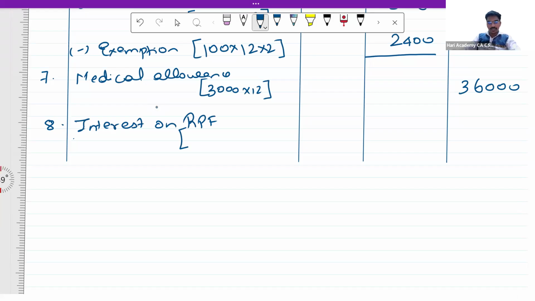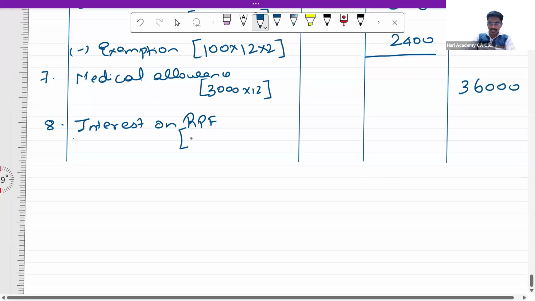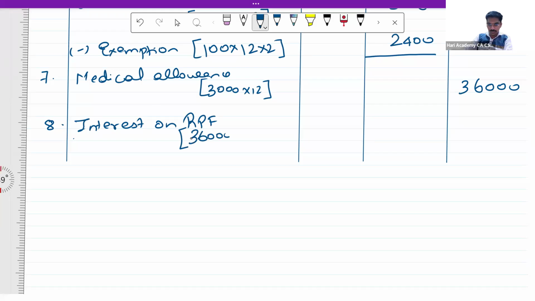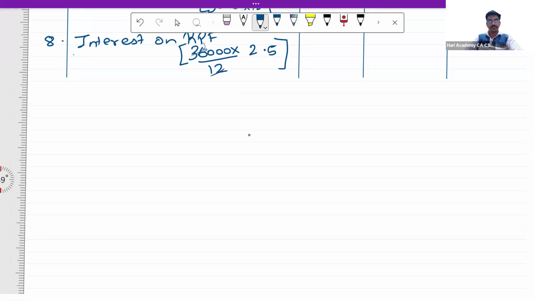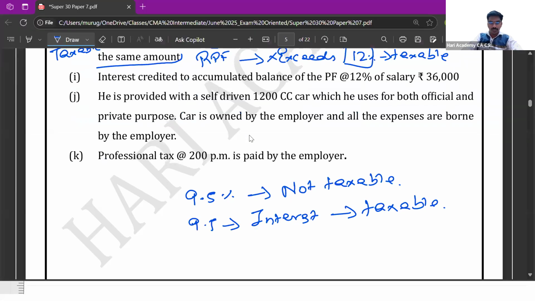So he has received a total of 36,000. If this is for 12, 9.5, the remaining 10.5, 11.5, and it is 12. So 2.5 is taxable. So the total amount in this case is going to be somewhere around 7,500. Okay. Now let us go to the next point.